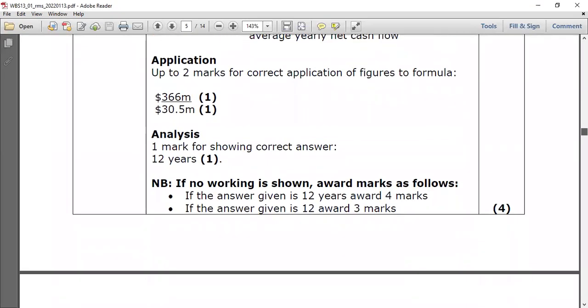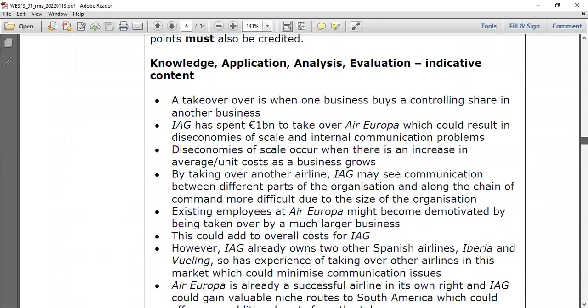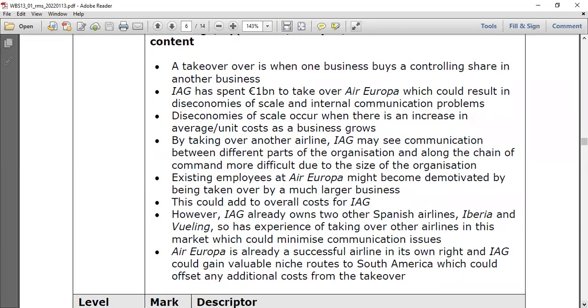According to the context, when you're writing an 8-mark question, the main structure is this: you have to define the main point, the takeover, and then write a positive point along with a negative point, and another positive point. Or you can write 2 positives and 2 negatives, without a conclusion. For 8 markers we don't need a conclusion. You can see the answer here. A takeover is when one business buys a controlling share of another business. This is an easy definition.